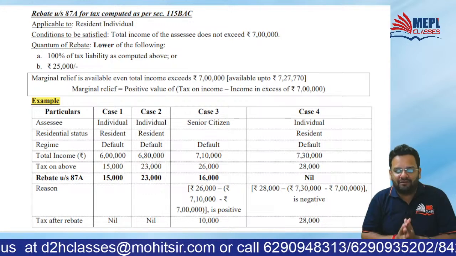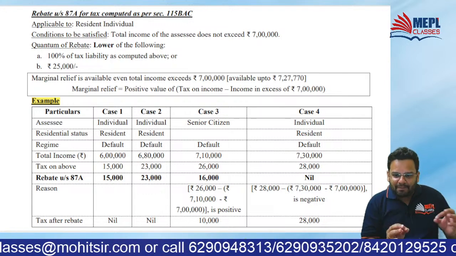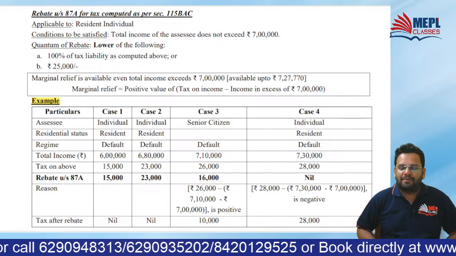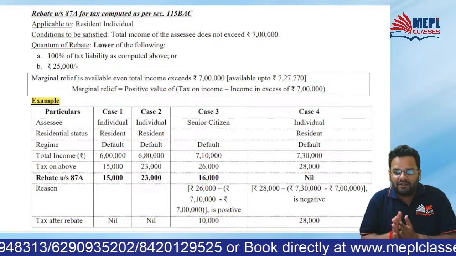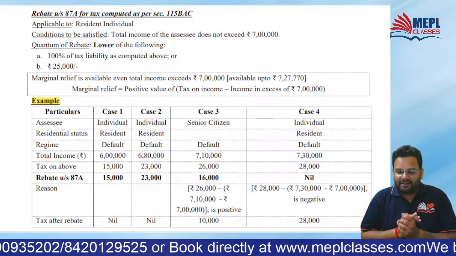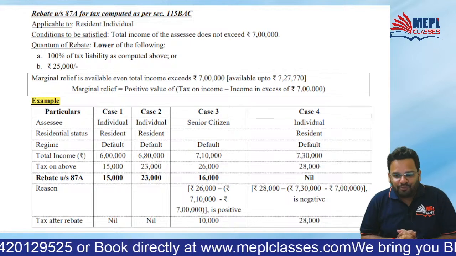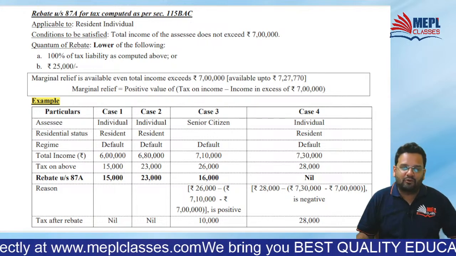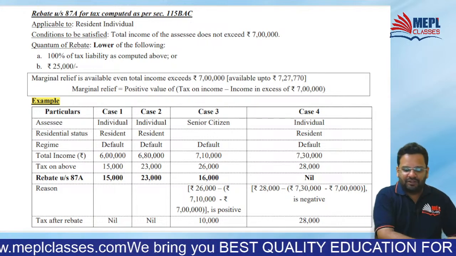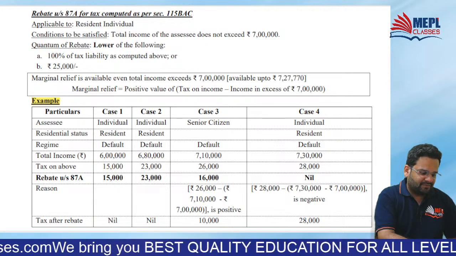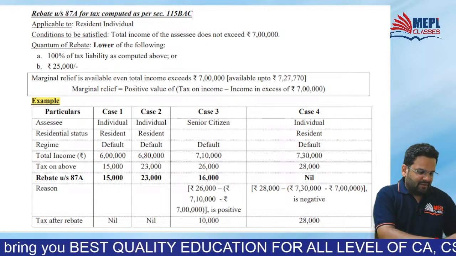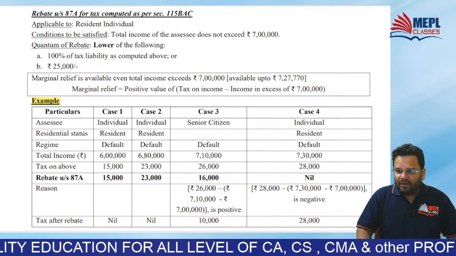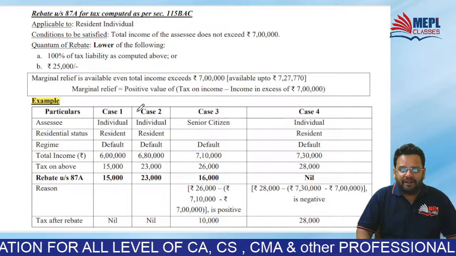Tell me in the chat window: rebate is applicable if total income does not exceed how much? Rebate will be applicable if total income does not exceed rupees 7 lakhs. I hope you all are sitting with calculators. I want you to do some calculations along with me. Now see, how much will be the rebate?